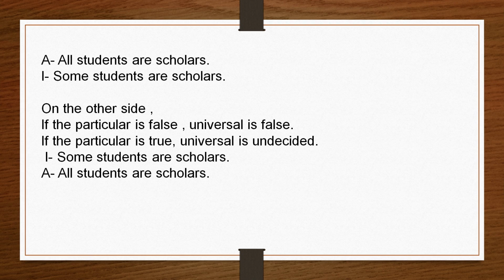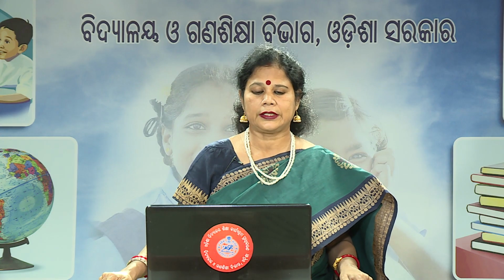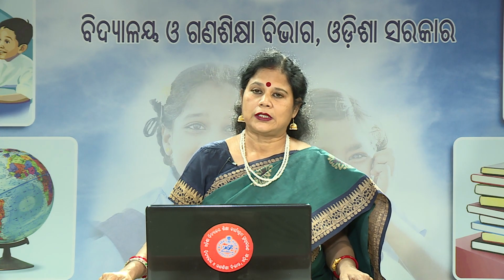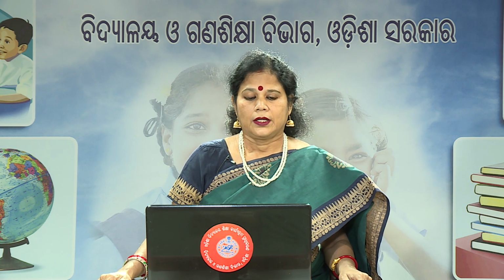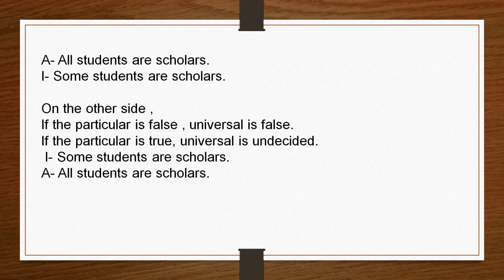If "all students are scholars" is false, then "some students are scholars" may be true, may be false. This remains undecided. Then on the other side, from the particular side, this relation holds between I and A propositions. Some students are scholars, and the A proposition, all students are scholars.